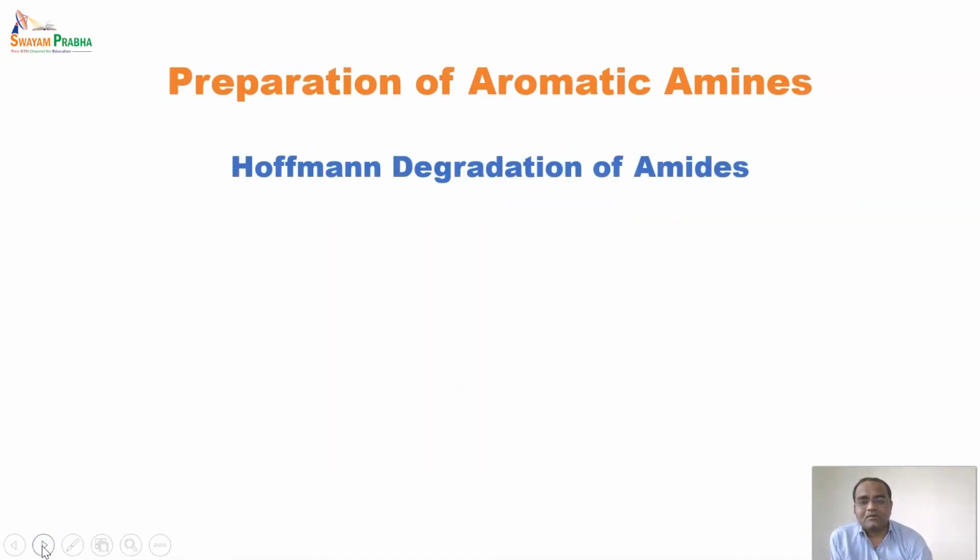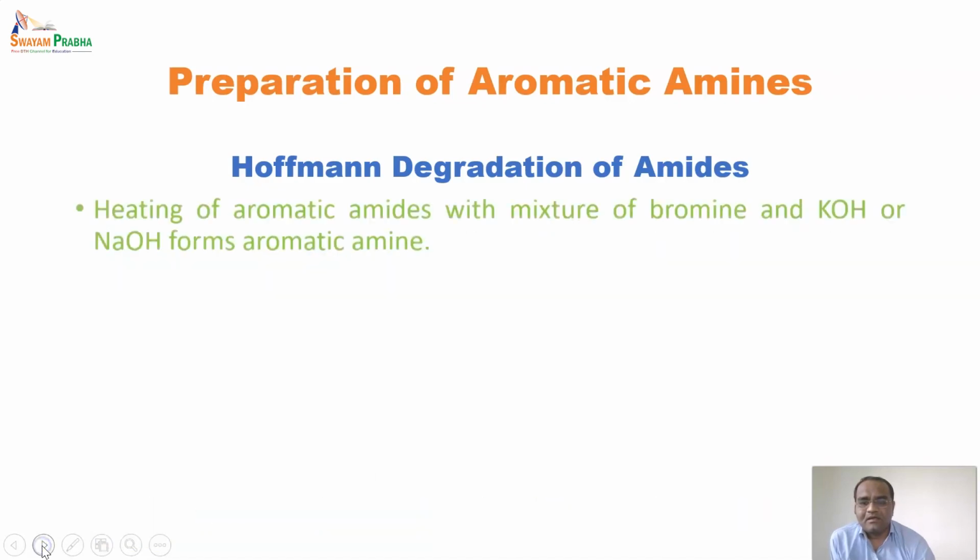After that, the second way of preparation of aromatic amine, that is Hofmann degradation of amides. So one of the rearrangements, that is Hofmann rearrangement. By this kind, we can prepare an amine from an amide.